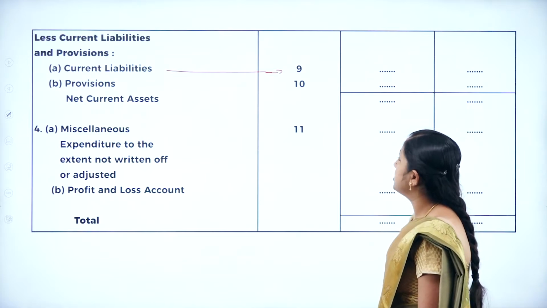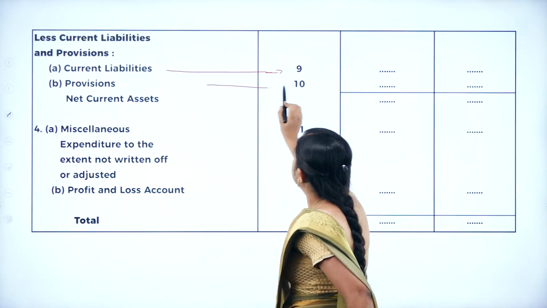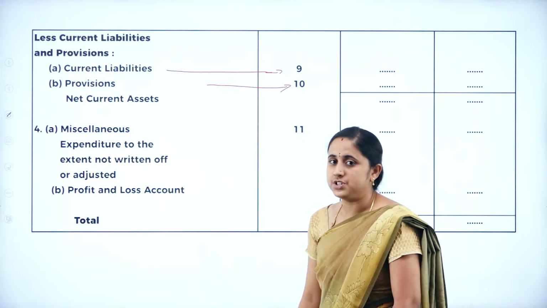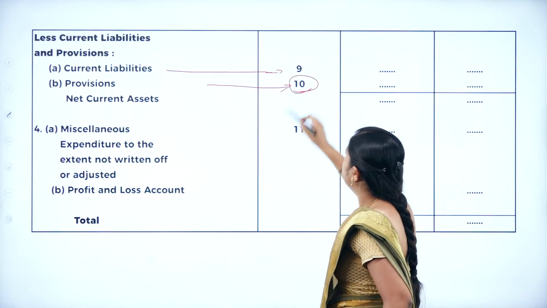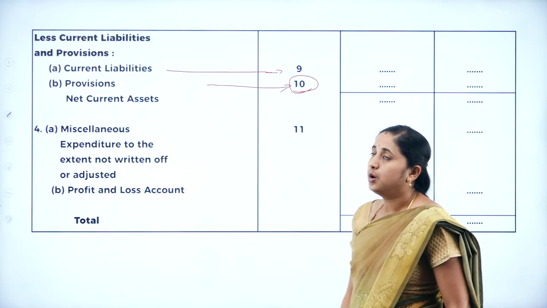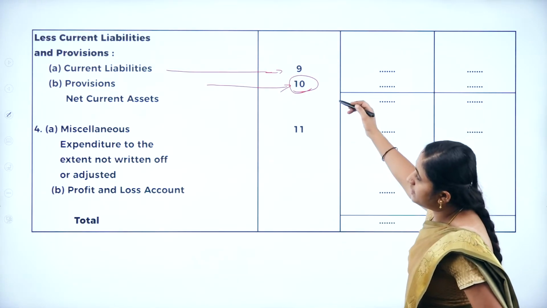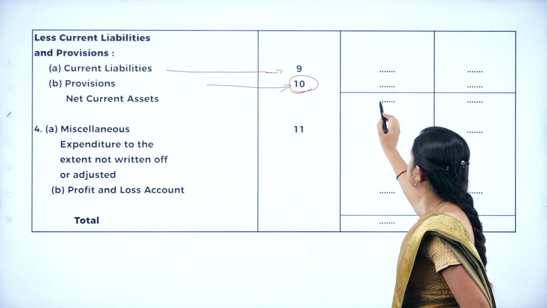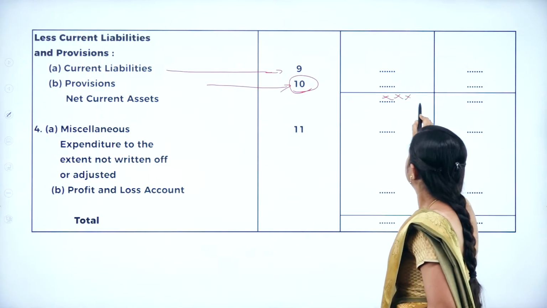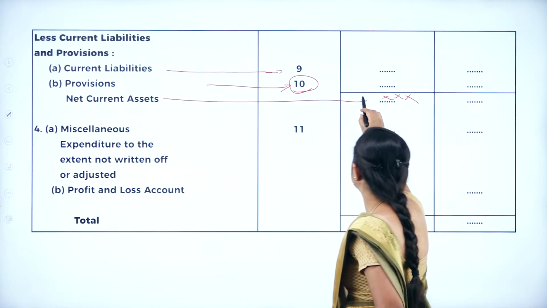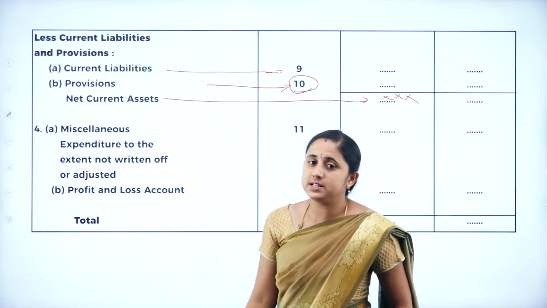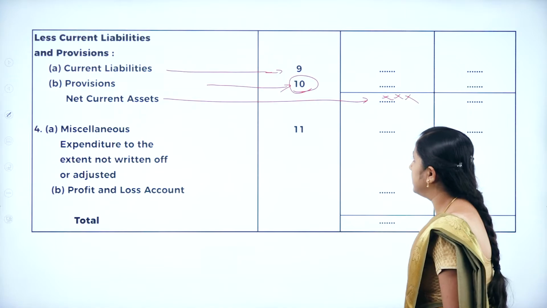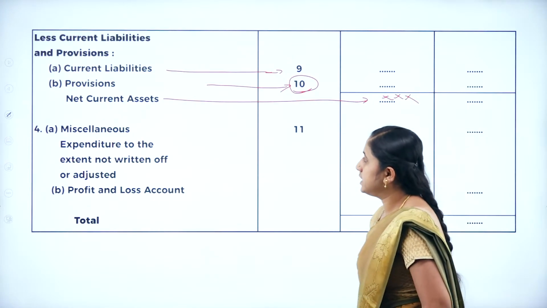Next, provision. All the provisions like provision for taxation and any other provision. Prepare schedule 10 to know the provisions. After deducting current liabilities from current assets, the result is considered as net current assets. Total current assets minus total current liability is equal to net current assets.